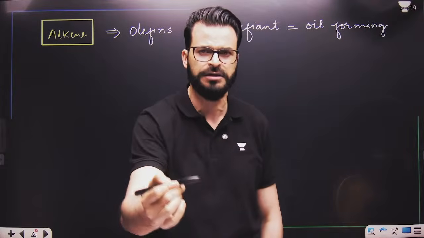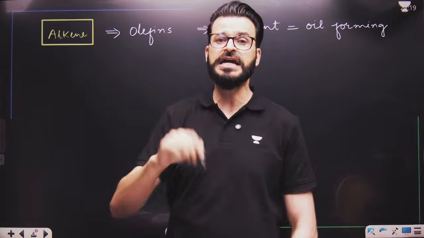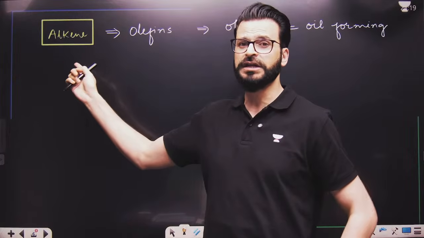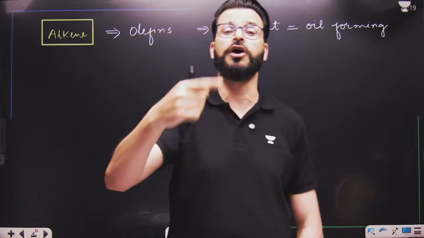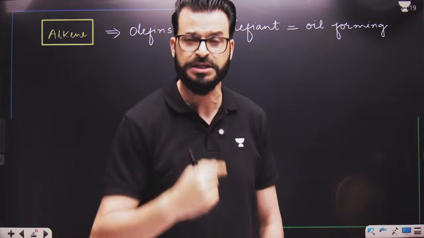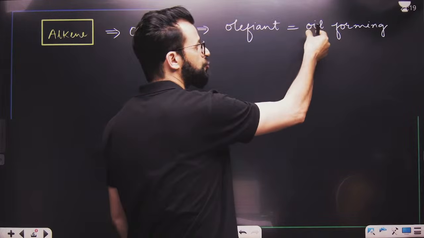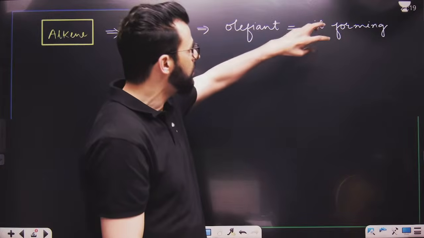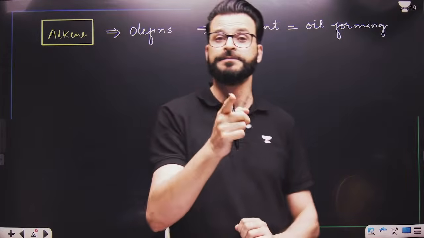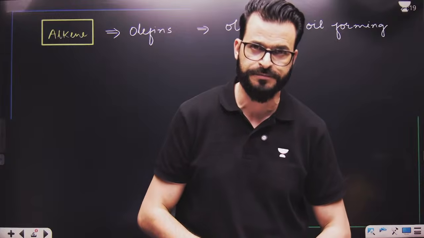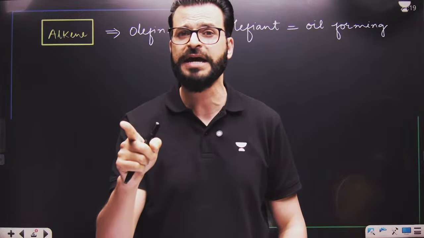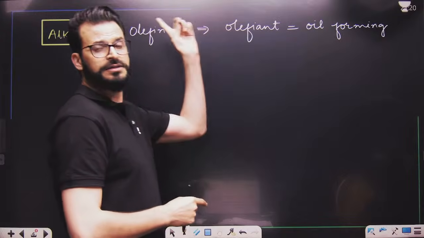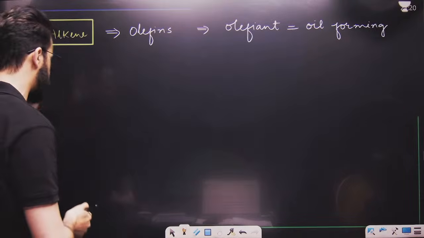For example, ethene is a member of alkene. When a member of alkene reacts with a halogen, for example chlorine, it forms an oily liquid compound. That means it is oil making or oil forming. That's why they are also known as olefins. Alkanes are named as paraffins, but alkenes are also known as olefins. This is point number one.